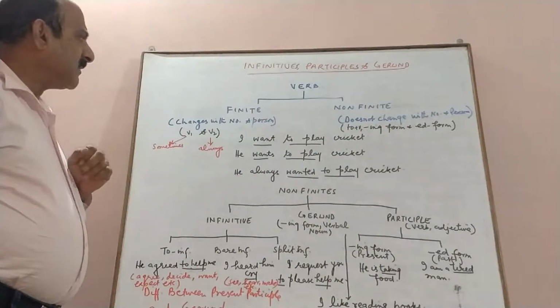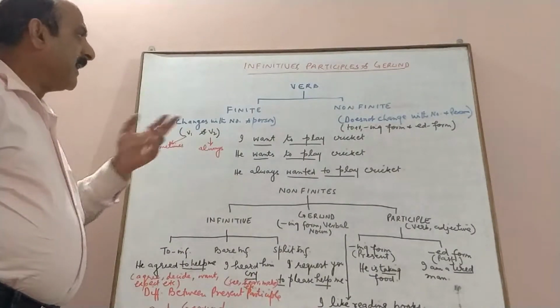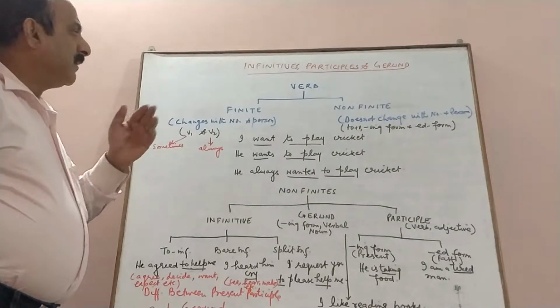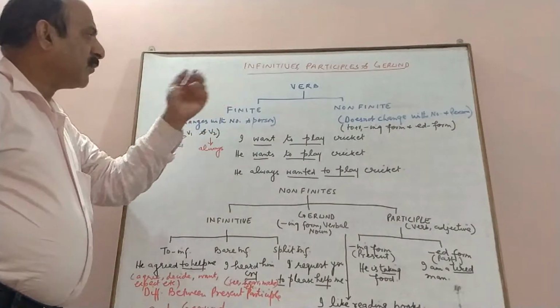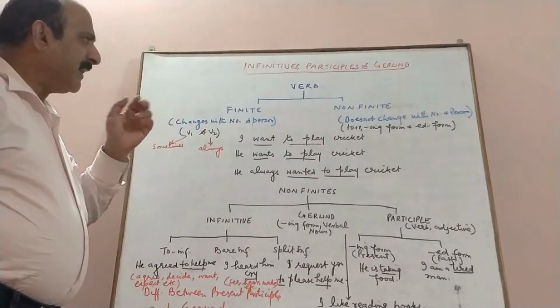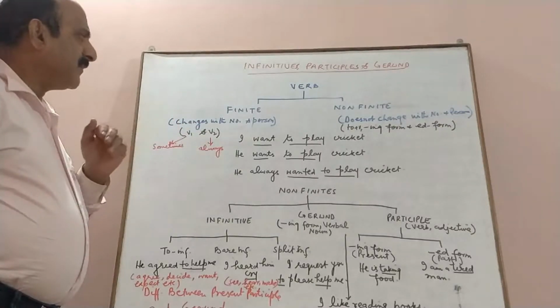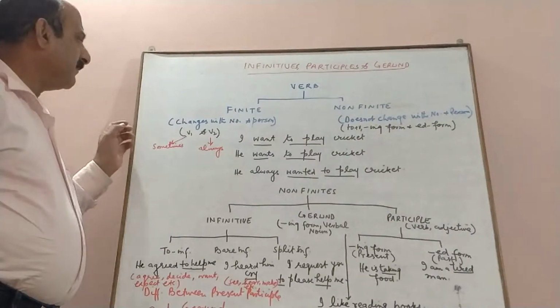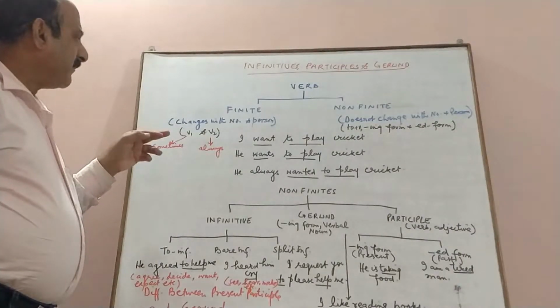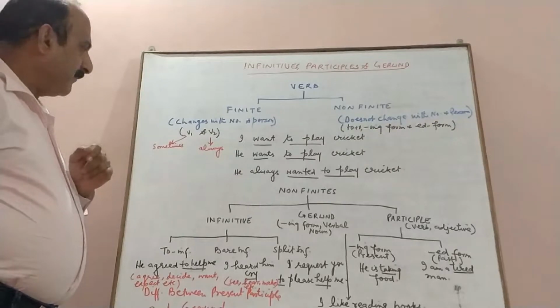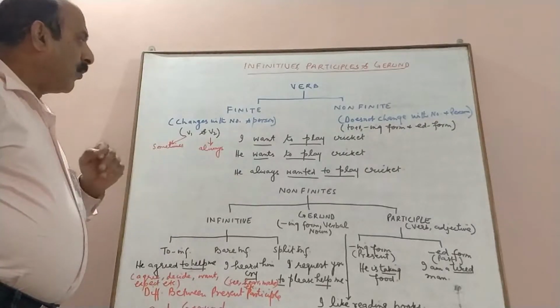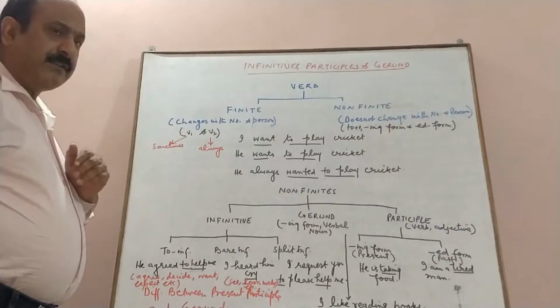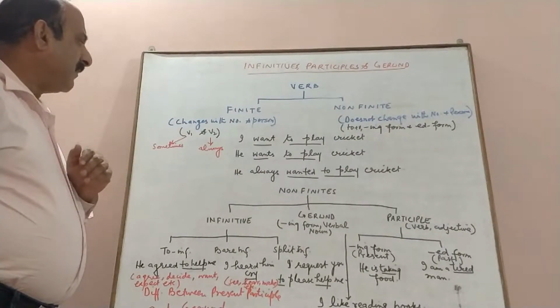There can be no sentence without a finite verb, but there can be a sentence without a non-finite verb, or there can be many non-finite verbs in a sentence or a clause. Now when we say I go to school daily, go is the verb, because we have only one verb.